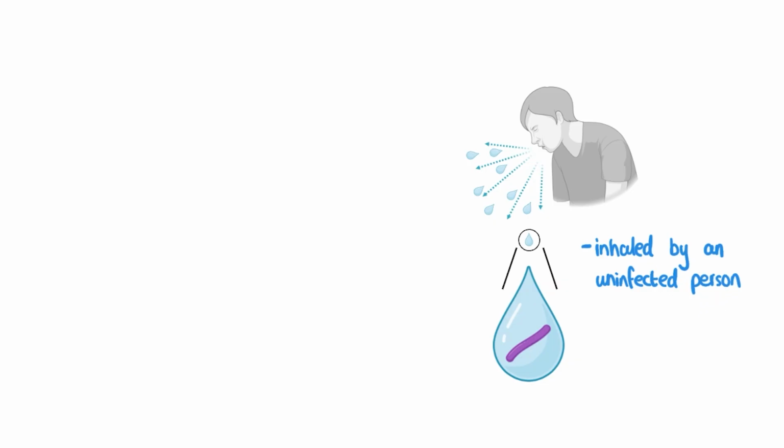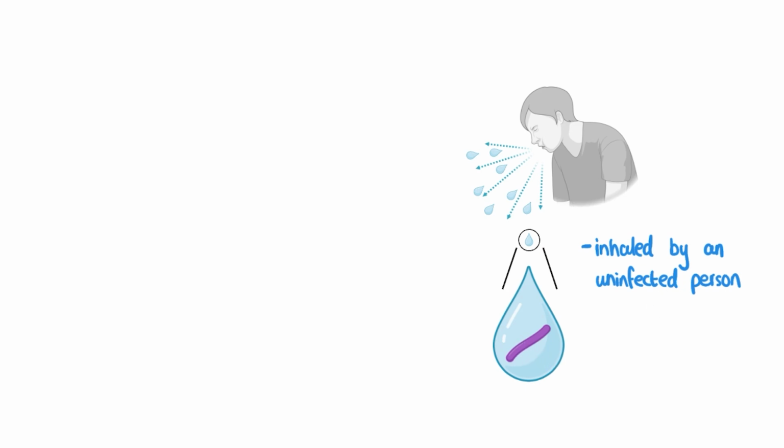Now, sometimes in your exam, the examiners will throw you a curveball by asking you about a different disease that has the same mode of transmission but isn't part of your course. For example, they could give you a question about a disease that you haven't covered, such as whooping cough, telling you that it is a droplet infection that is transmitted in this same way as we're talking about, and then asking you questions based off of that. If this kind of question comes up, don't panic. Remember what you've learned about droplet infections in general, and you'll be able to answer the questions that they put to you. Okay, that aside, let's come back to what we were talking about.